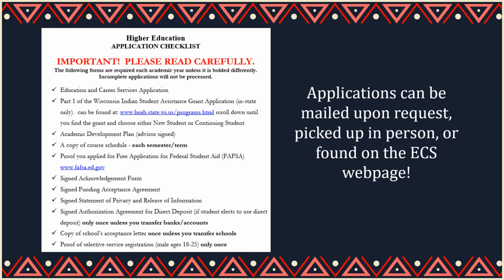To apply for the higher education grant, be sure to follow the application checklist on the left. To start, you will need to fill out the Education and Career Services application. Next, you will complete sections 1 and 2 of the Wisconsin Indian Student Assistance Grant application for either a new or continuing student, depending on your status as a student.